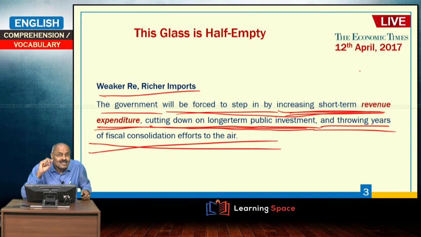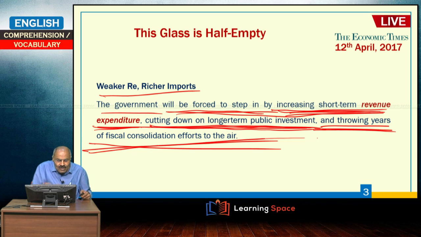And having learnt this, the government will be forced to step in by increasing short-term revenue expenditure, cutting down on long-term public investment and throwing years of fiscal consolidation efforts to the air. Fiscal consolidation means fiscal deficit. Fiscal deficit must not exceed a certain percentage. For the 2017-18 budget, the fiscal deficit target is kept at 3.2% of GDP, and if monsoon is not good, if commodity prices rise, then what will happen?